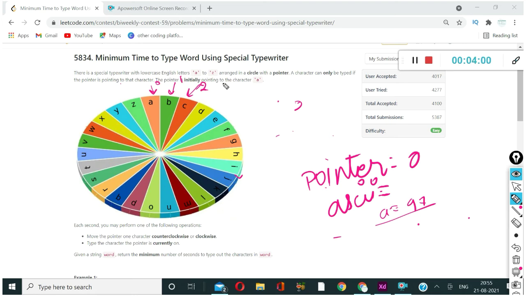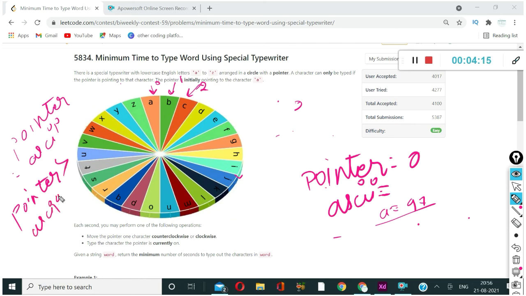Now there will be 3 cases. The first case is in which your pointer is equal to ASCII. The second case is pointer greater than ASCII. So if your pointer is somewhere here and here is the letter till which you have to go, either you can go this way, or you can come through this way.